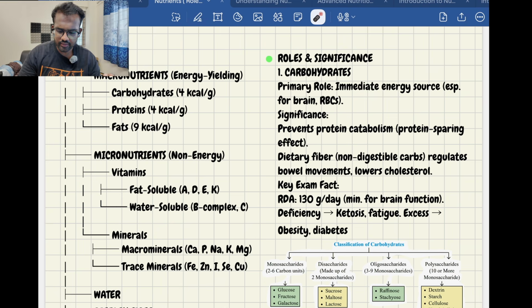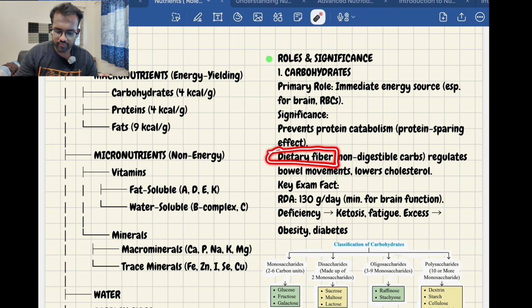And then there is dietary fiber. This dietary fiber is non-digestible carbs.